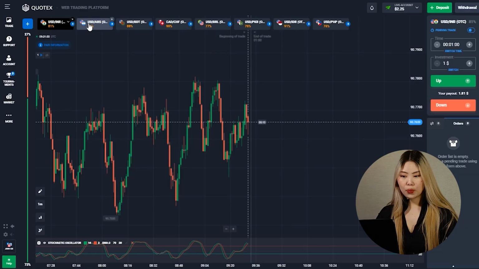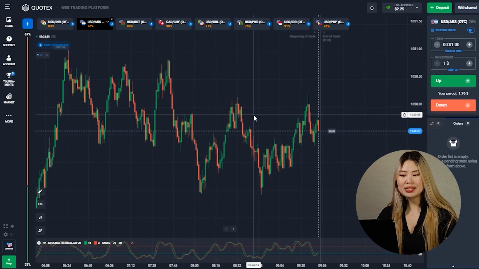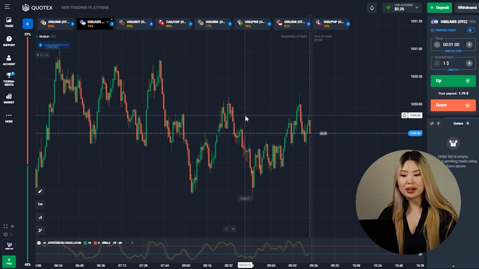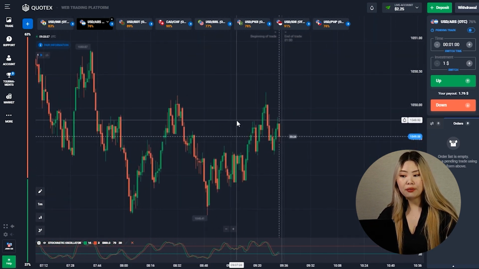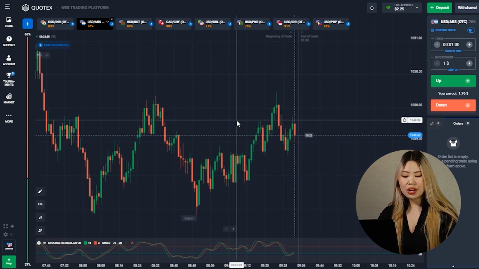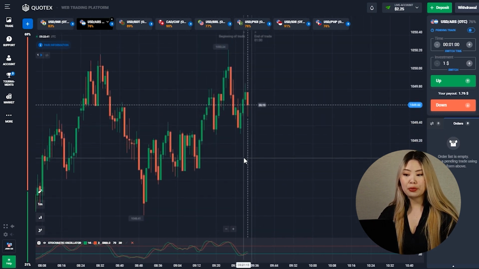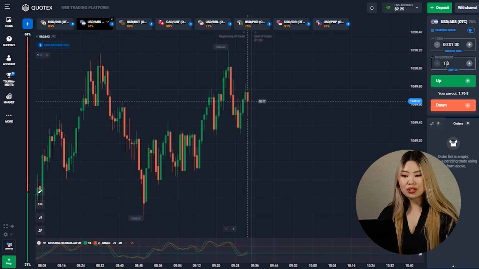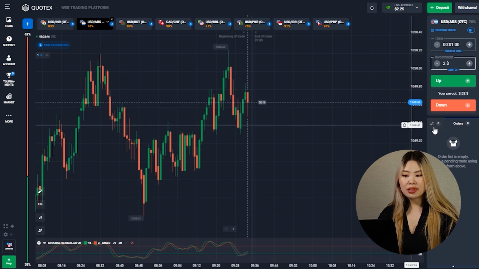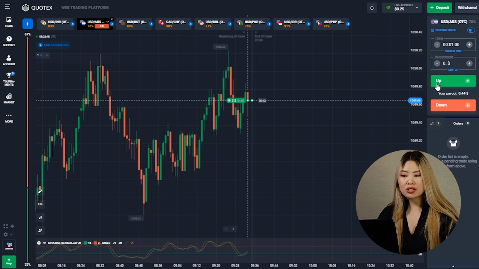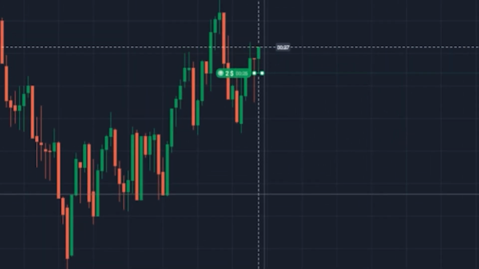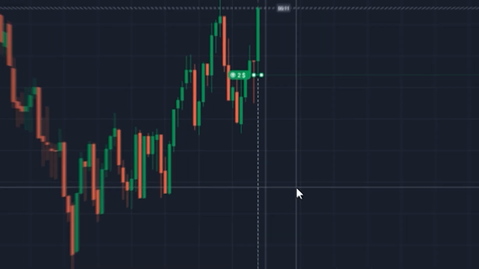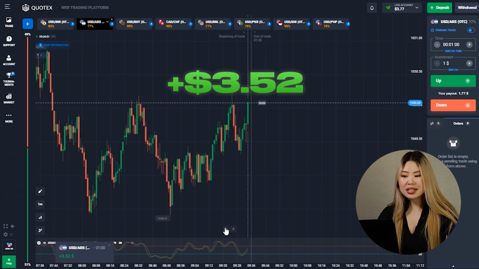Guys, let's move on to the next currency pair. Let's see. What do we see here? Yes, we can see that the situation here is similar to the previous one. And you know, I think there are already a few waves here, and the situation will probably be similar to the previous one. And I want to increase my investment by $2 and open a trade up. And guys, as you can see, I'm back in profit.